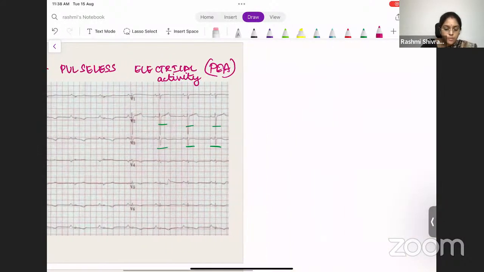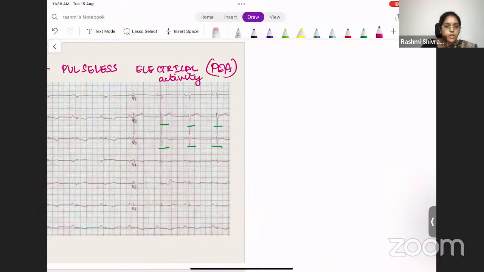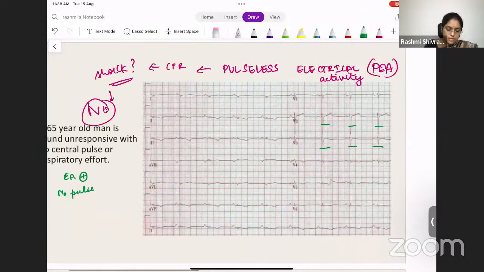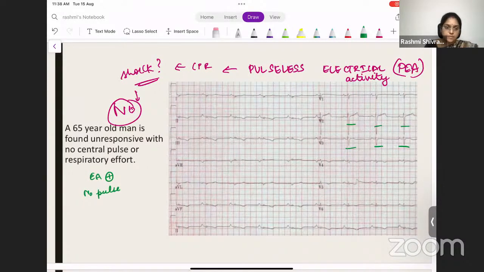So what are the shockable rhythms? I want to revise here itself. There are two shockable rhythms. The first one will be ventricular fibrillation. And the second one is pulseless ventricular tachycardia. You cannot shock pulseless electrical activity, but you can shock pulseless ventricular tachycardia. So the two shockable rhythms are ventricular fibrillation and pulseless VT. Okay. So this is pulseless electrical activity.